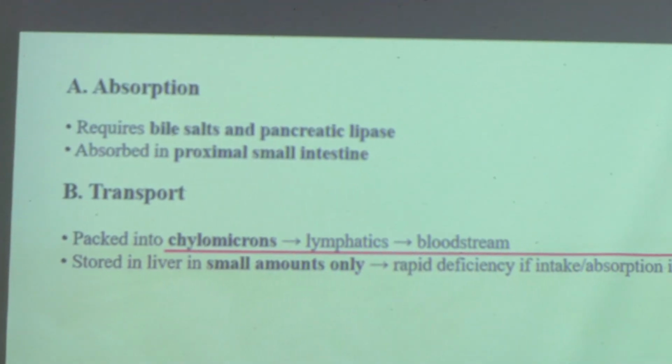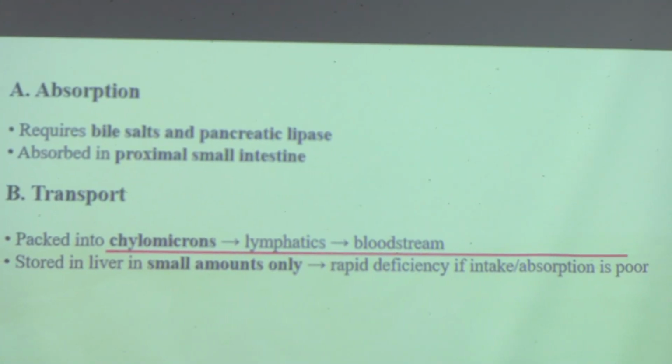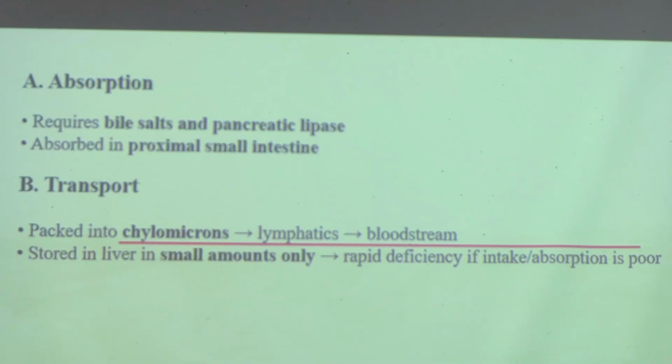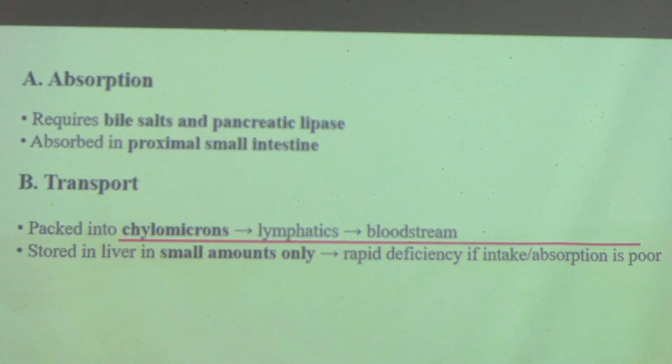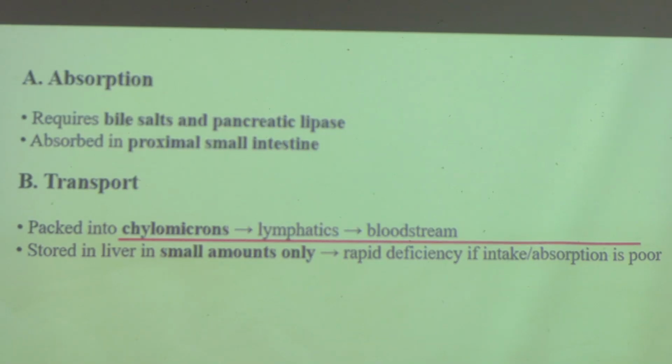Why do we need bile salts? Because in the bile salt we will get chylomicrons. So for transport, after absorption vitamin K is packed into chylomicrons, and through the lymphatics it enters into the bloodstream. Stored in the liver, however, it is in very small amount.